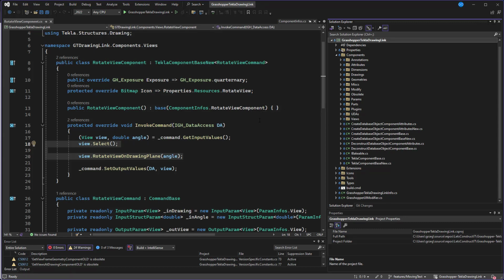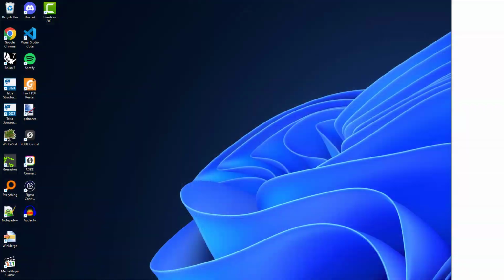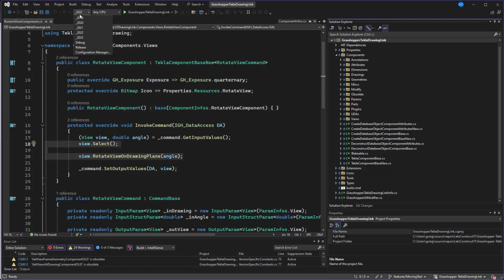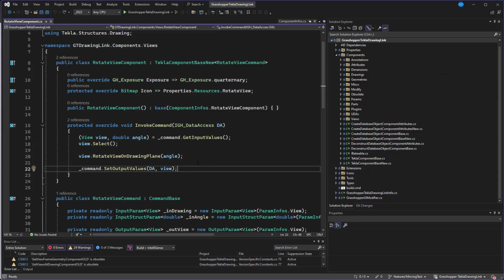You need to get the repo from the GitHub, and here it is. Then you have to open it, figure out which Tekla version you would like to operate on. Be sure that your local DLLs coming from the Grasshopper Tekla drawing link are loaded in the Rhino when it launches the Grasshopper, and then try to find out how to create the new component.